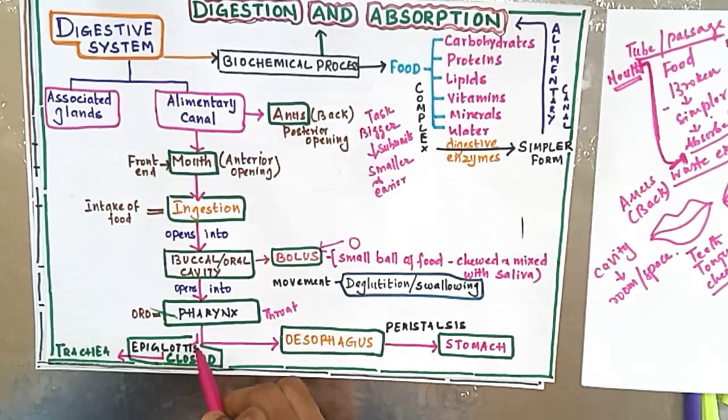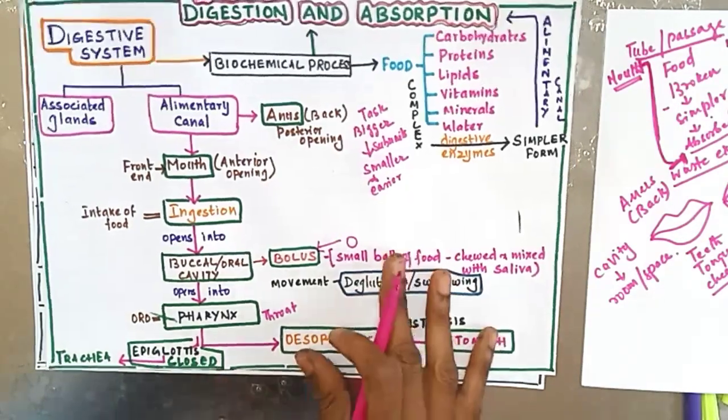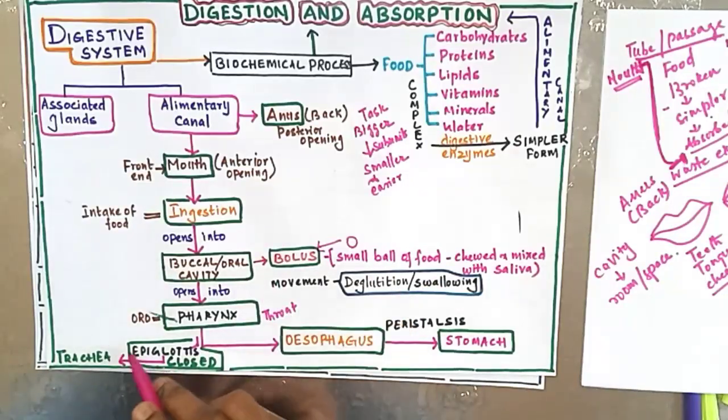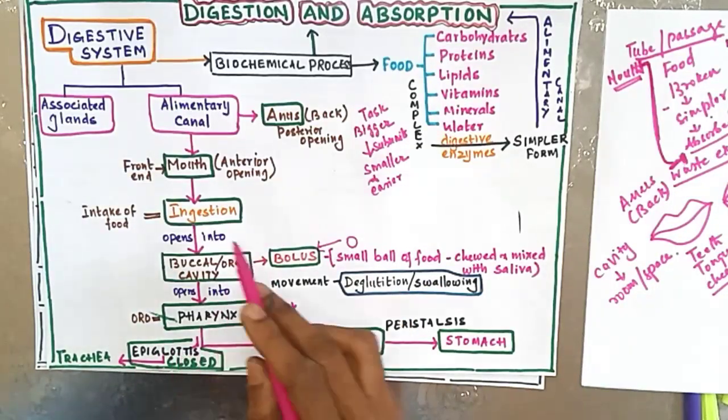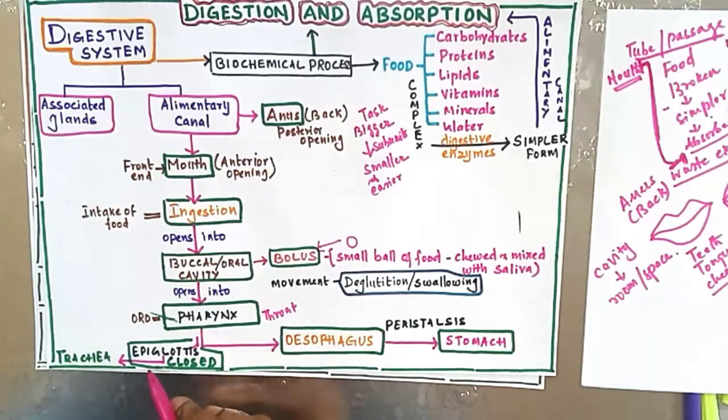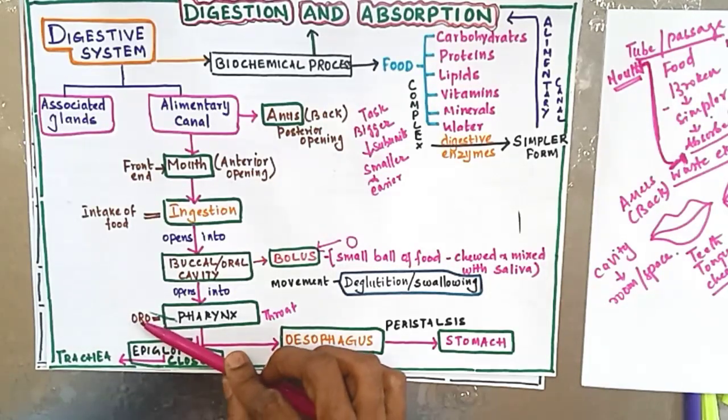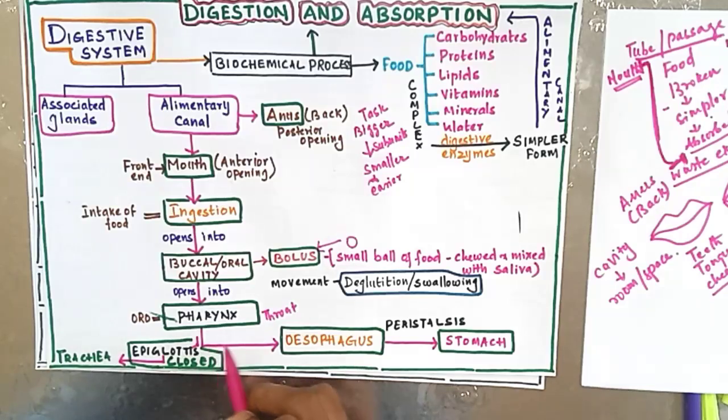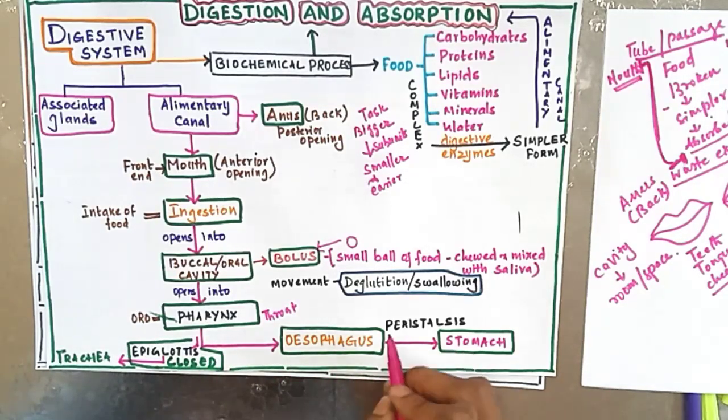This is one more MCQ, an applied physiology question: what is the condition of the epiglottis when you take food in? The epiglottis is closed, preventing the food from entering the trachea. Now the bolus passes through the throat region and enters the esophagus because the pathway for the trachea is closed by the epiglottis. From the esophagus it enters the stomach through a movement called peristalsis.